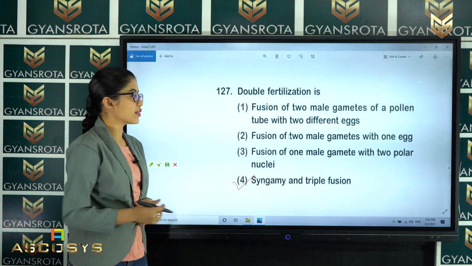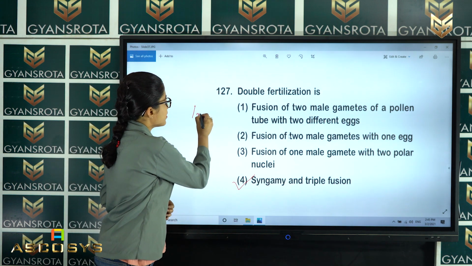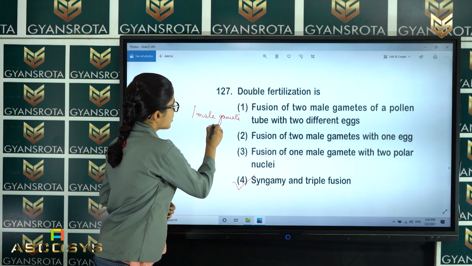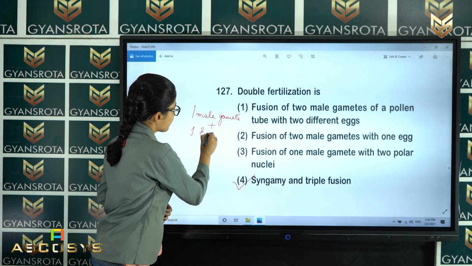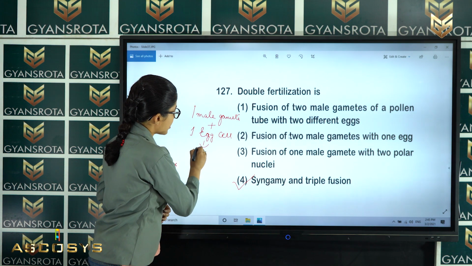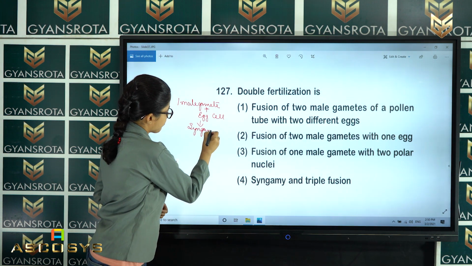In syngamy, what happens? One male gamete fuses with one egg cell, right? And that process is called syngamy.